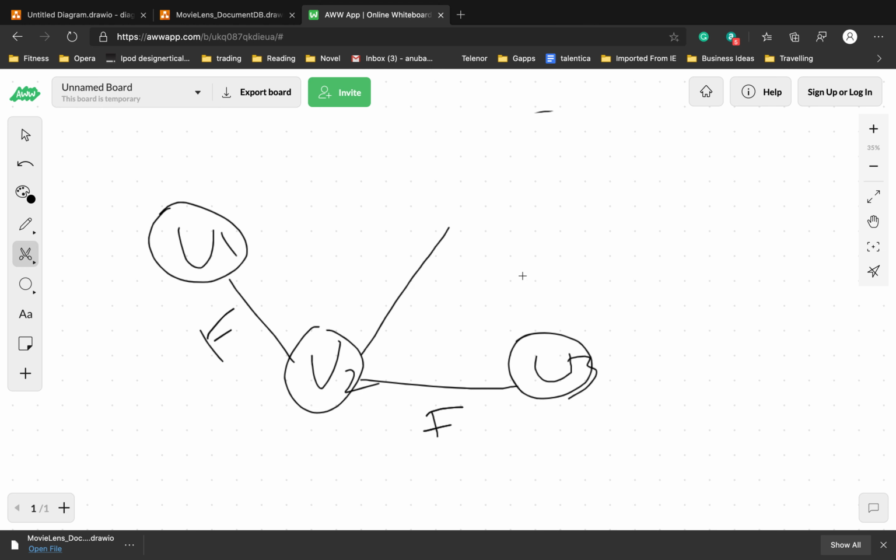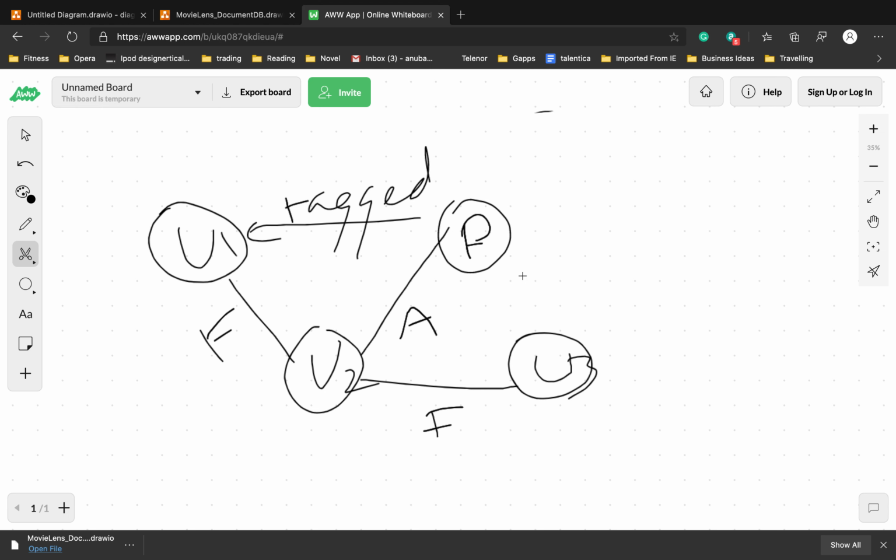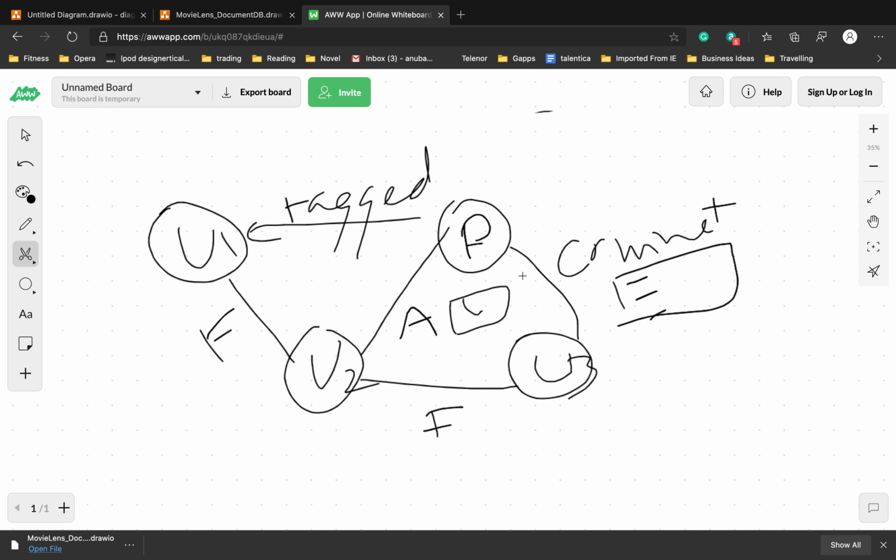Then this user is an author of the post which is written for this user or tagged this user, and then this user is commenting on that post, and then there would be a comment property. There would be something when it was created, when they became friends, so this is how these objects are related.